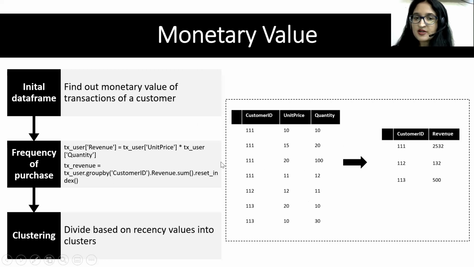And then we have just applied a group by, which you can see here. So you can directly use this code again to get the revenue, basically grouped by revenue. So for customer 111, you will have the total of revenue. It is 2532. For 112, it is 132. For 113, it is 500.